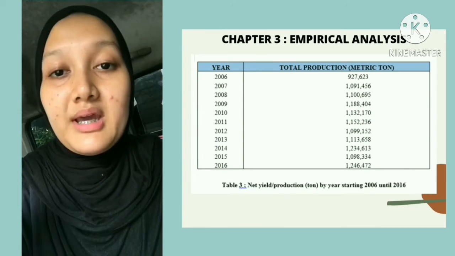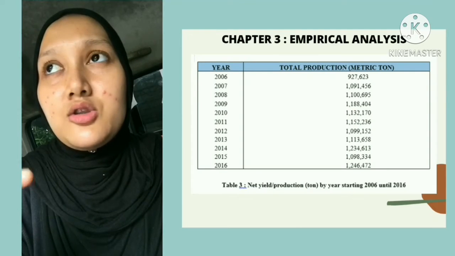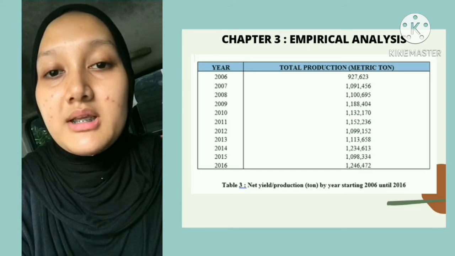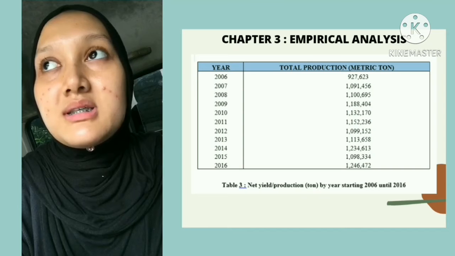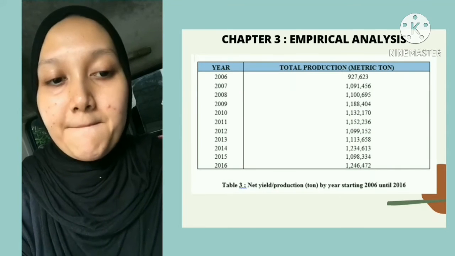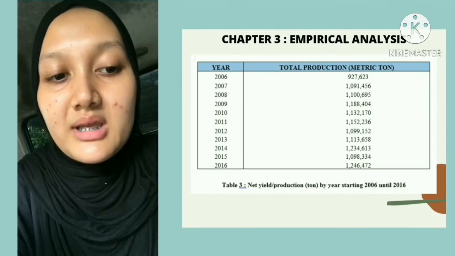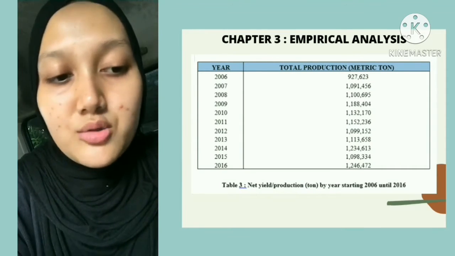From this study, we have collected the data from the annual report in 2016 by MADA to observe the total paddy production according to land area from 2006 to 2016. We can see here, table 3 shows that the yield statistics show that the revenue in 2016 was the highest compared to years before, in 2015.